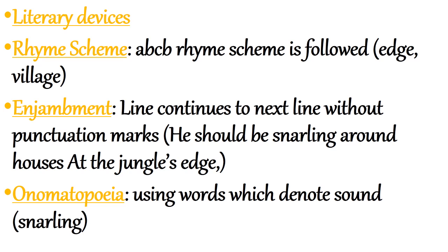Then, a very important literary device, onomatopoeia. Onomatopoeia are words that sound like the thing they are describing. It is often used for dramatic, realistic or poetic effects. Like here one word is given, snarling.